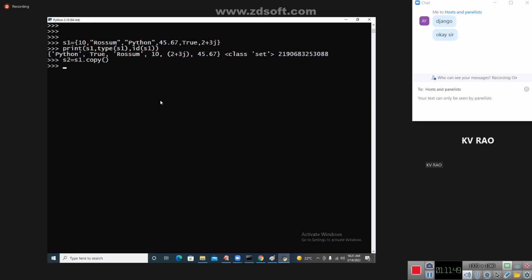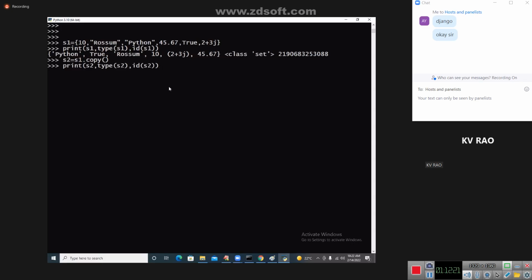What is happening? See, print of S2, comma, type of S2, comma, ID of S2 here. Now see carefully what is happening here.